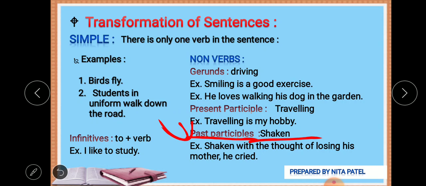If you find had, have, has before this V3 or past participle, then it is the verb form. If you don't find it, then it is just a past participle used in a simple sentence. Shaken with the thought of losing his mother, he cried.